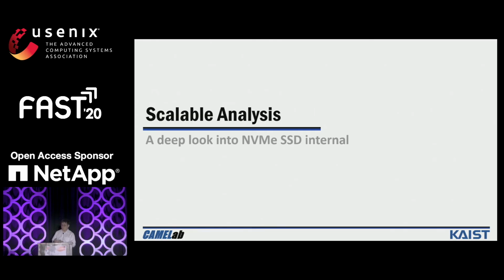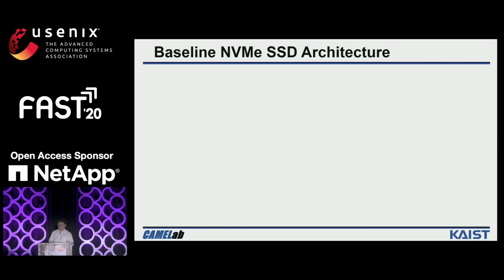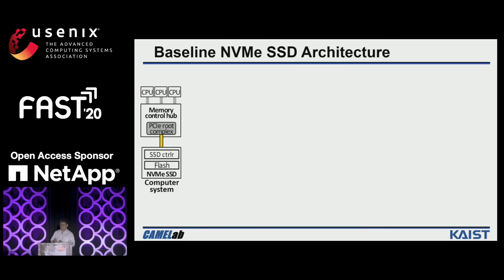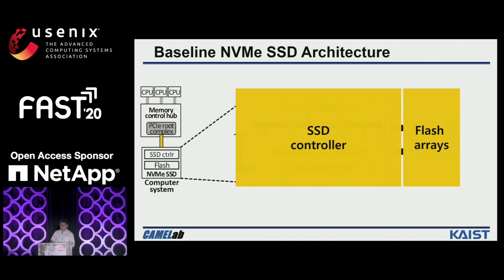Next, I will provide a scalability analysis to explain which factors actually impact the performance of NVMe SSD. Here is a basic computer system which includes the NVMe SSD. The NVMe SSD is attached to the PCI root complex through the PCIe link. The NVMe SSD includes multiple flash arrays which are connected to the flash channels.